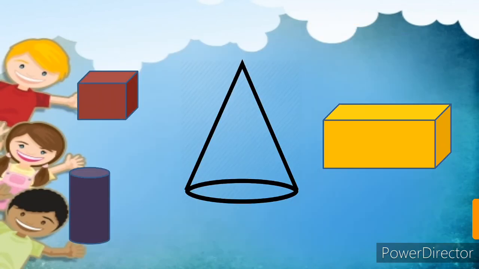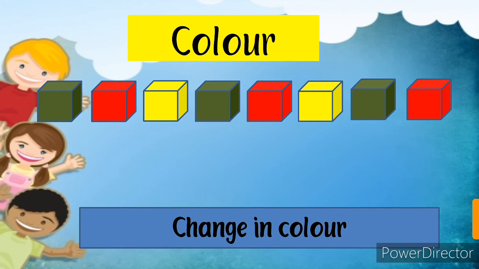Okay. So this is a cube, this is a cone, cuboid and cylinder. All these are solid shapes. Let's play with solid shapes. Now see students, previously we have learned patterns with colors in 2D shapes, but these are 3D shapes. So let's see color. Are you able to see colors? Repetition of color is here.